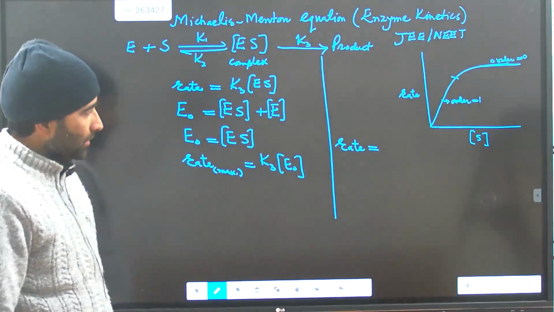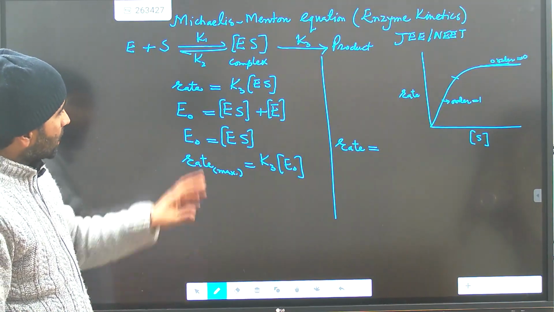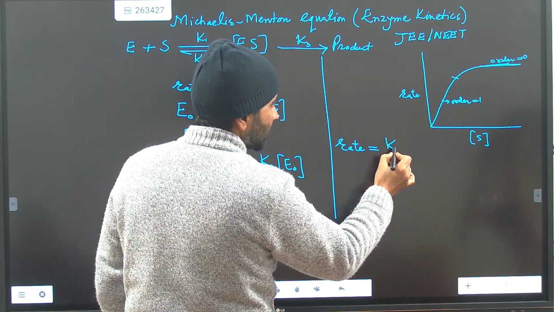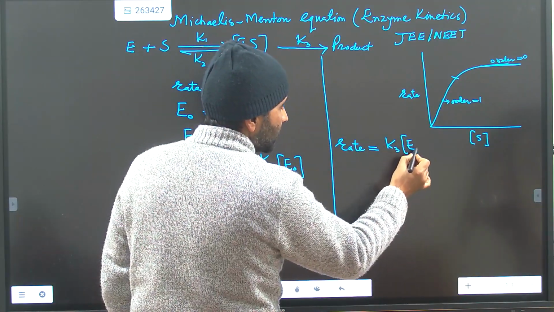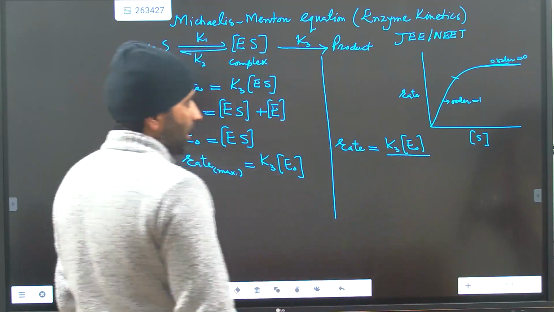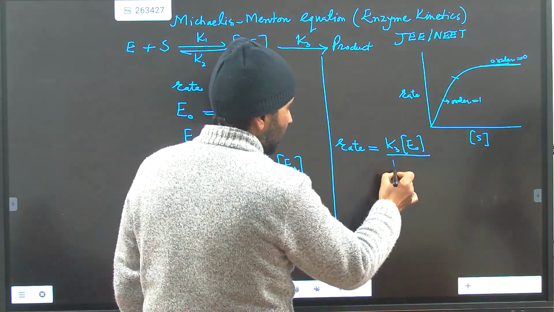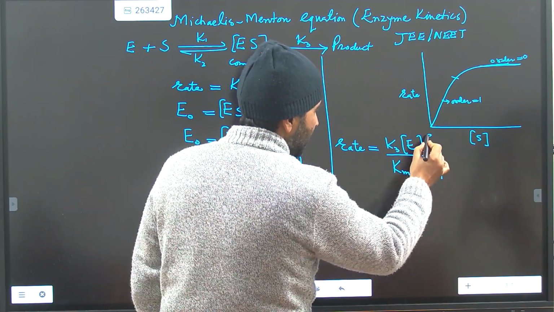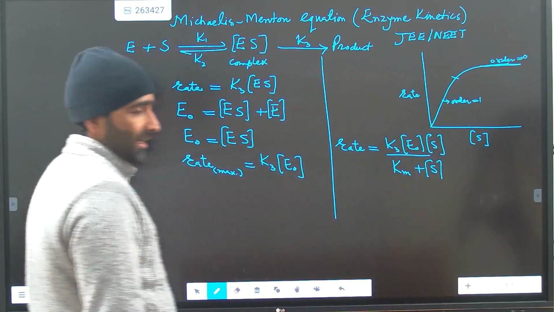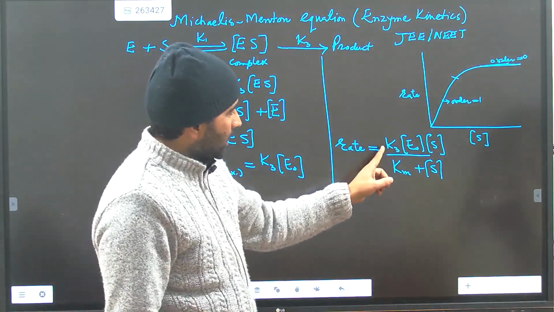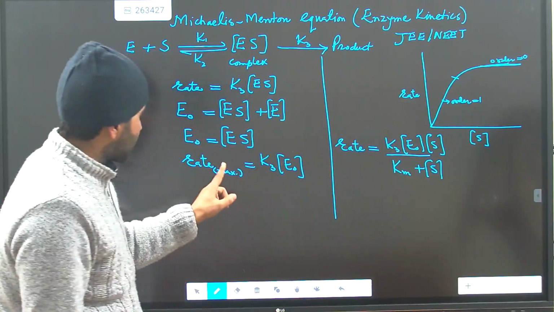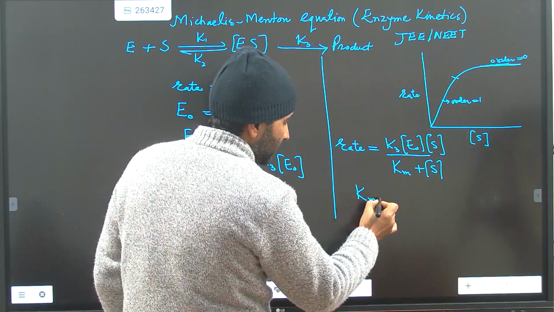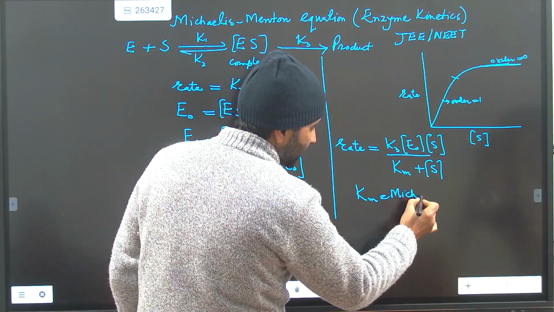Now how will you write it? The rate of this reaction will be equal to K3 into E0 divided by Km plus S, here also S is there, it will be like this. So this is K3 into E0, and K3 into E0 you can see is the maximum rate. You can have it like this, and this Km is called the Michaelis-Menten constant.